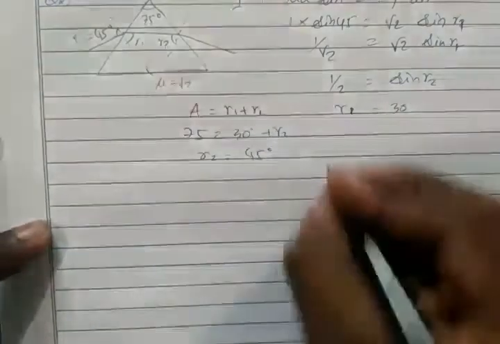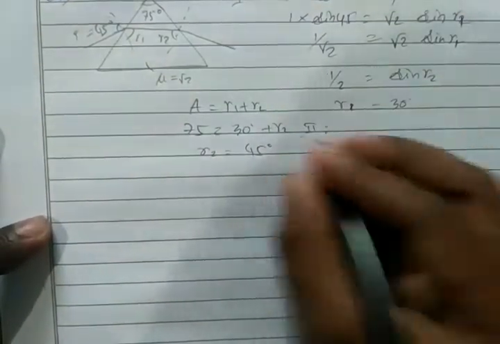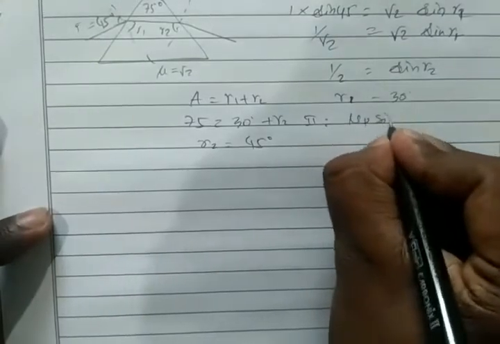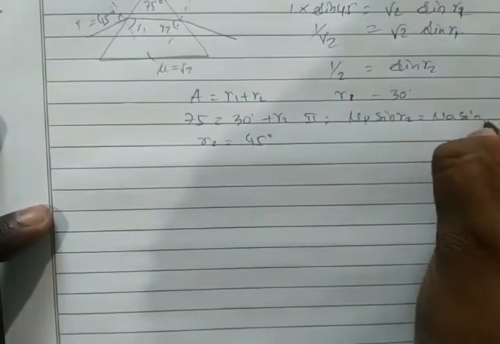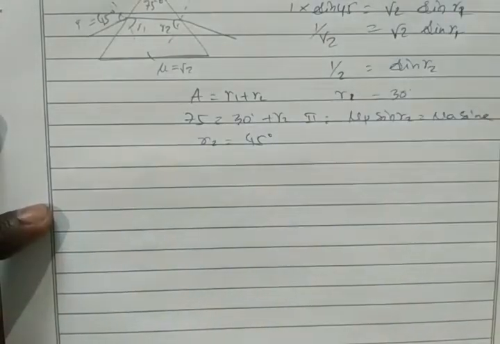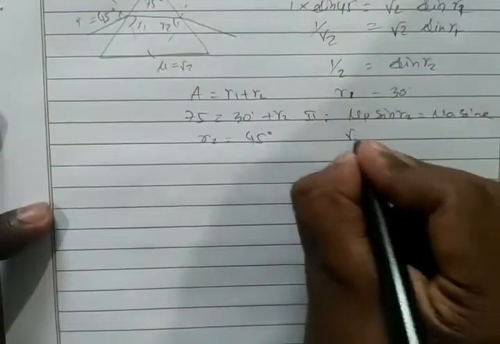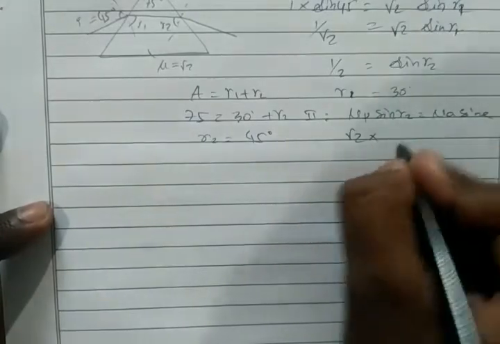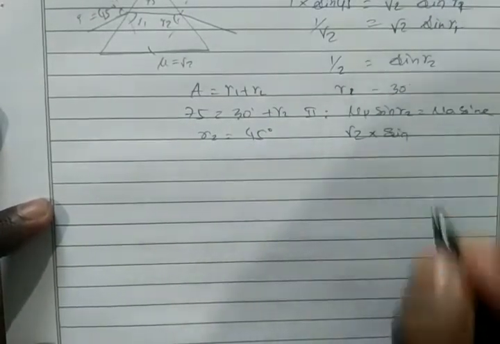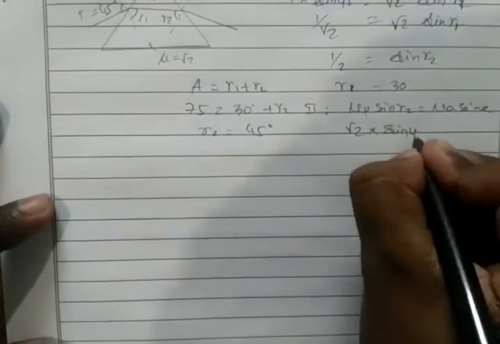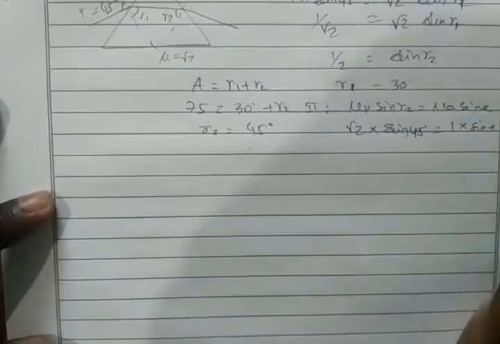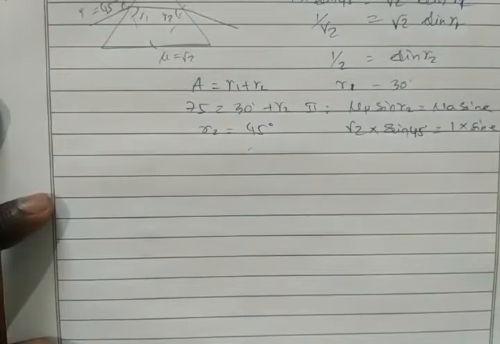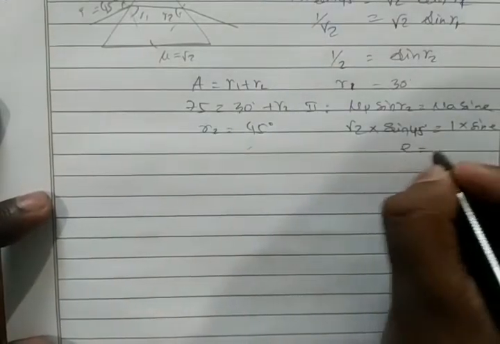Okay, for the second interface, mu p sin R2 equals mu A sin E. So mu P given in the problem is root 2, sin R2, so sin R2 is 45 degree. Here we have mu A is 1, sin E. So find the answer of E.